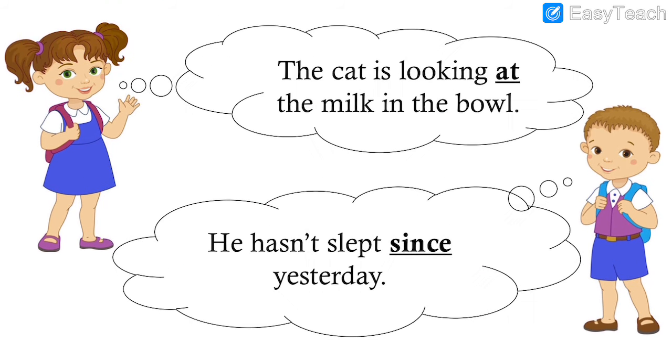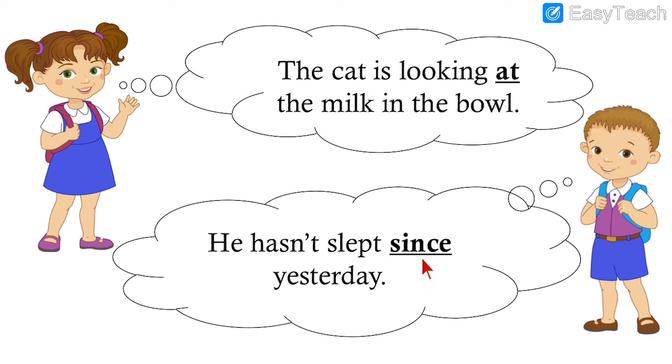See the examples given. The cat is looking at the milk in the bowl. He hasn't slept since yesterday. Here the preposition given is at, and here the preposition given is since. Where is the cat looking? At the milk. From when has he not slept? Since yesterday.